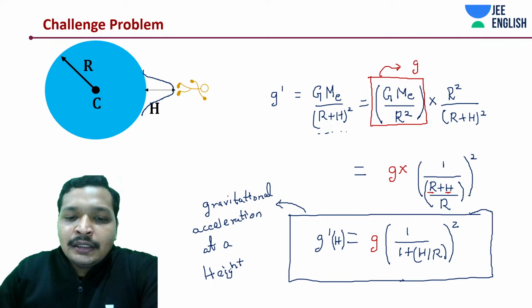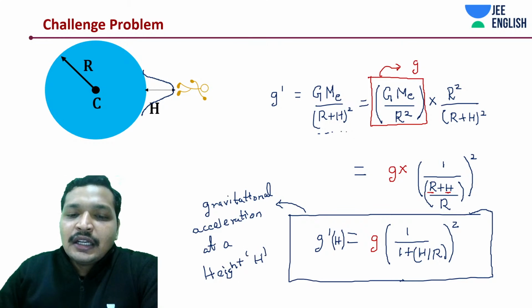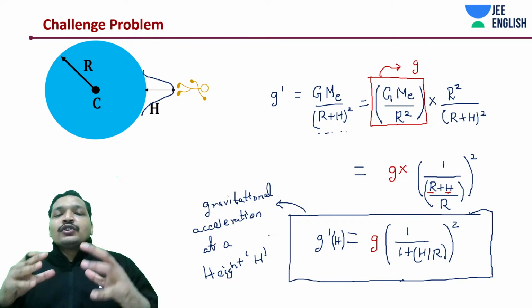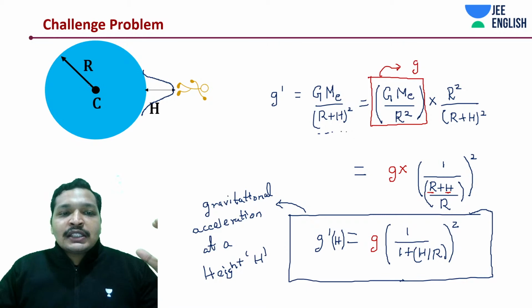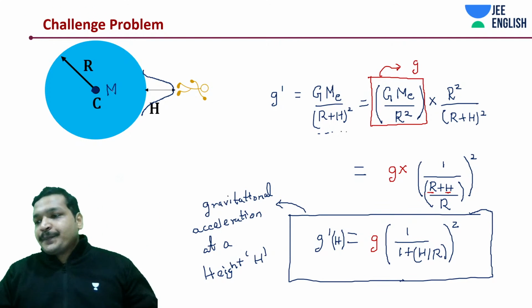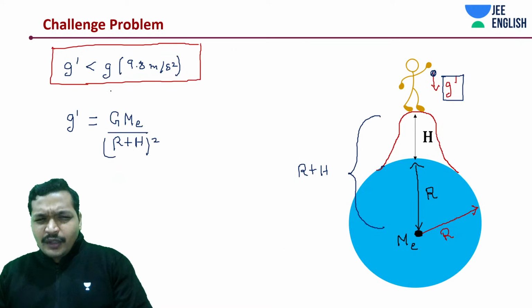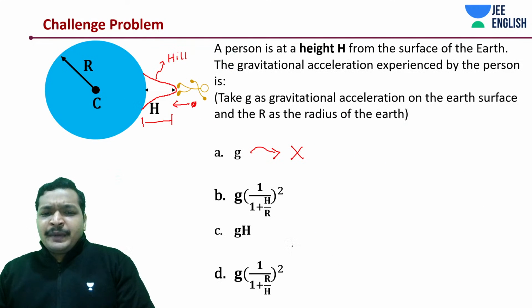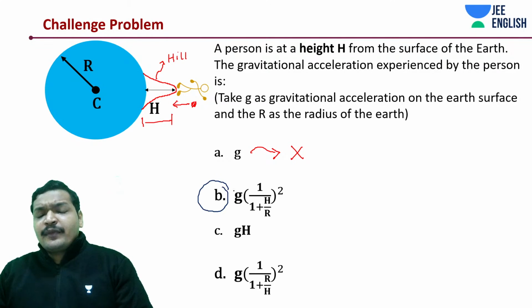What is more important? More important is the basic concept: for a spherical body, we assume the mass all to be concentrated at the center. That is it. As simple as that. So the answer should have been h by r whole square. It should be b.